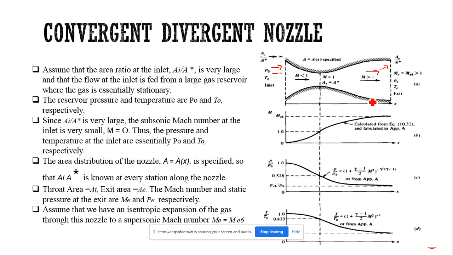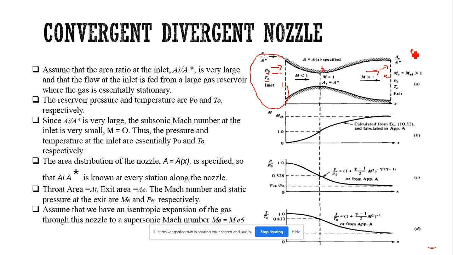And now we will see how it is related to the area ratio and the pressure ratios, because here we are considering a reservoir which will be maintained at some stagnation pressure. That's why we are putting P naught and T naught here. So this is the inlet section, this is the throat section, and this is the exit section.